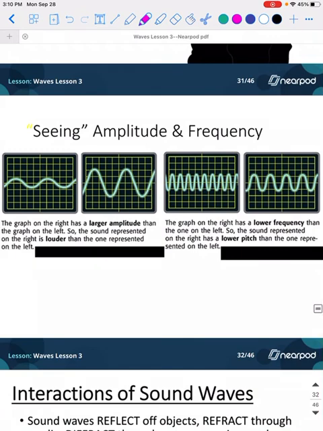So again, here we're going to see amplitude and frequency. This is a lower amplitude here, and this one here is going to be a lot louder. And then frequency has to do more with pitch. So amplitude has to do with loudness, and frequency has to do with pitch. So how high pitched something is, for those of you that are in chorus, you have the tenor or bass voices that are a lot lower, and then you have your soprano notes, which are really, really high with a high pitch. So thus these two are going to be related.